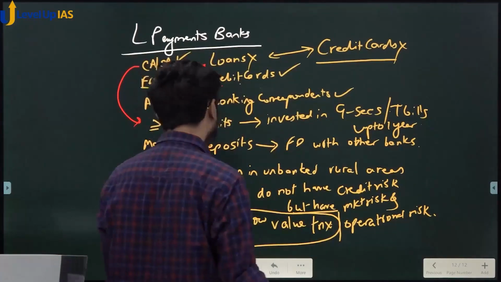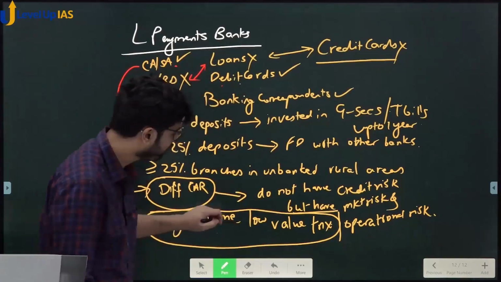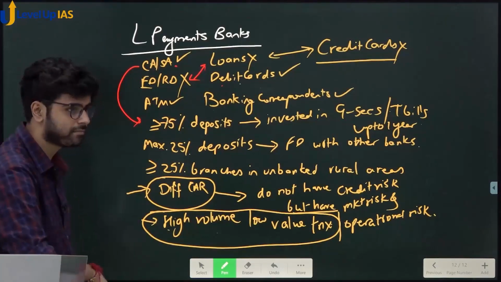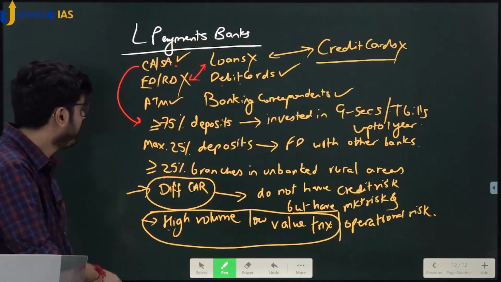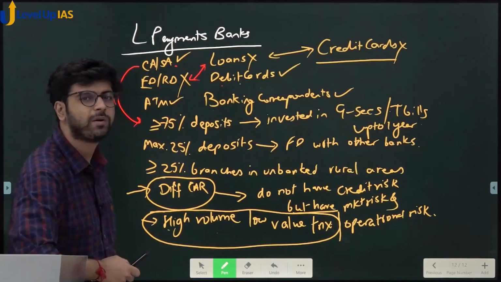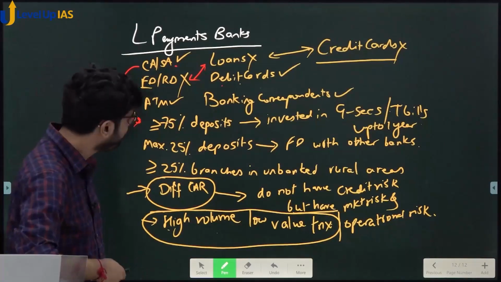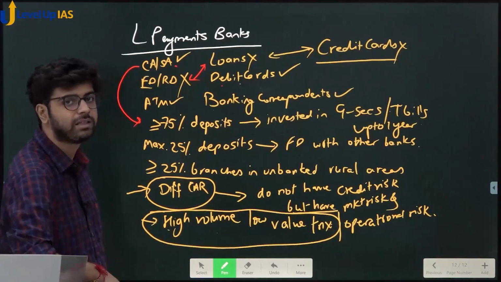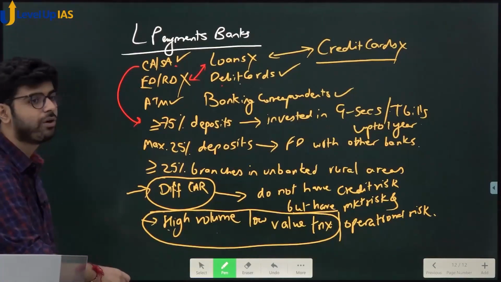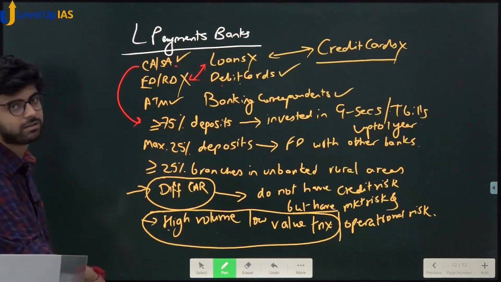Okay? I asked you a question. What do you mean by high volume, low value transaction? Small transactions, but a lot of transactions are happening. Why low value? Why not high value transactions? Why don't high value transactions happen in payments banks?